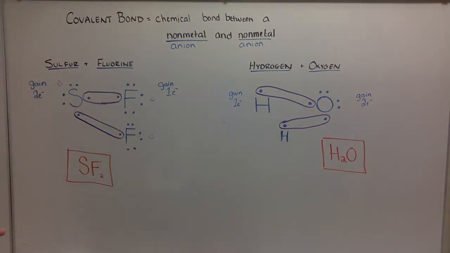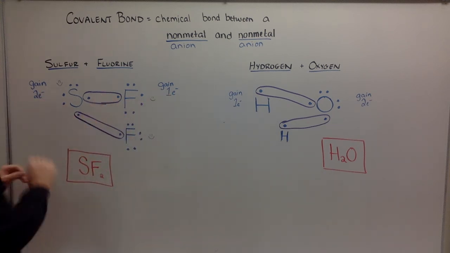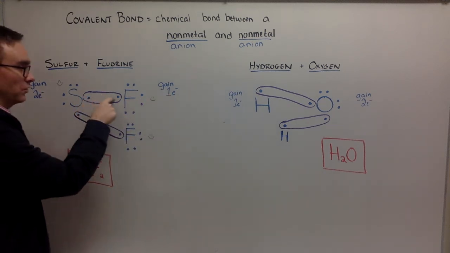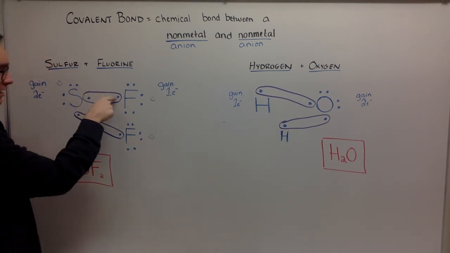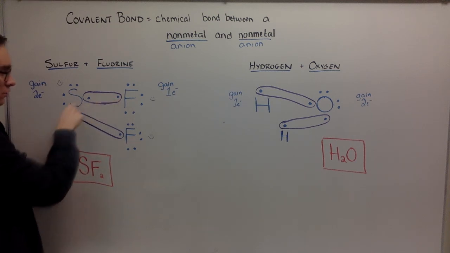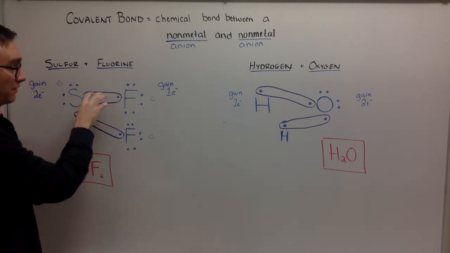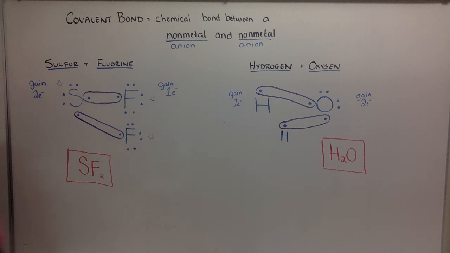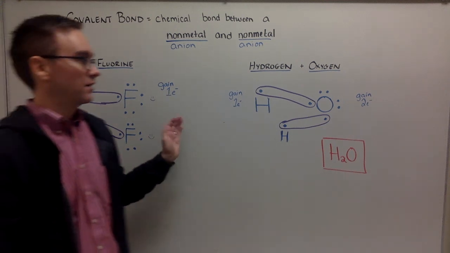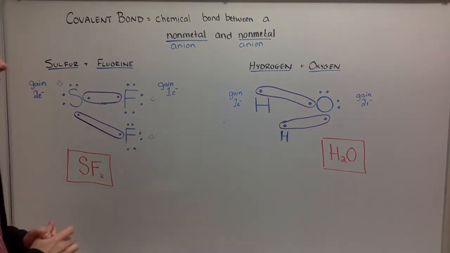Some of the same principles as ionic, but some very big differences because of the sharing of electrons. Remember, those sharing circles can only hold 2 electrons at a time, 1 from each atom. I can't circle 1 fluorine and then 2 of the sulfurs. I can't do that. It's got to share 1 at a time. It would rather share with 2 different fluorines in that case. We end up with covalent molecules instead of ionic compounds, which we'll talk more about going forward.